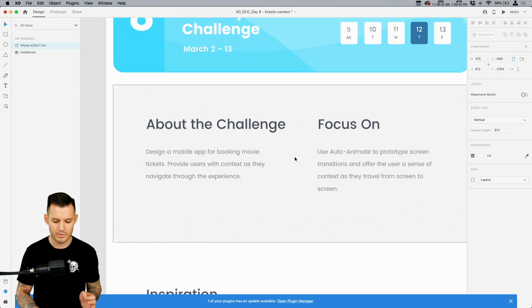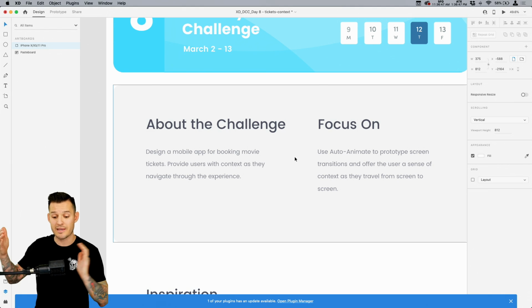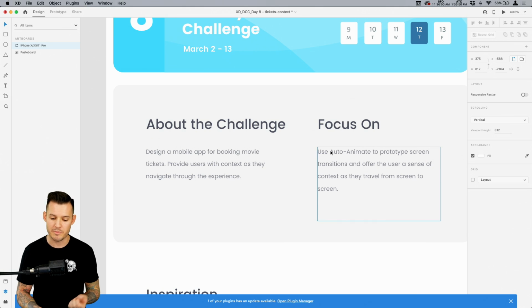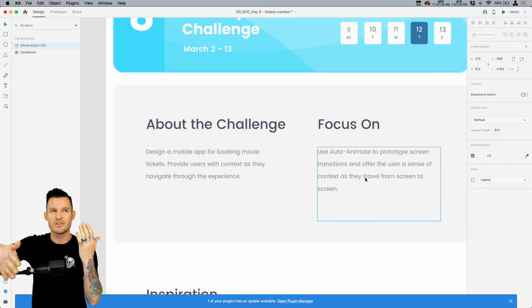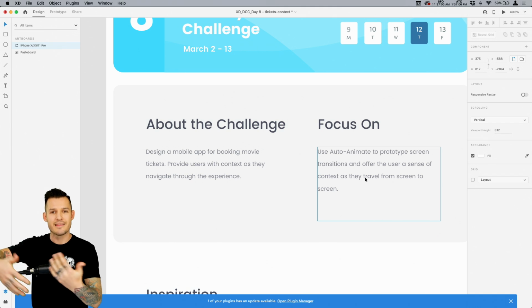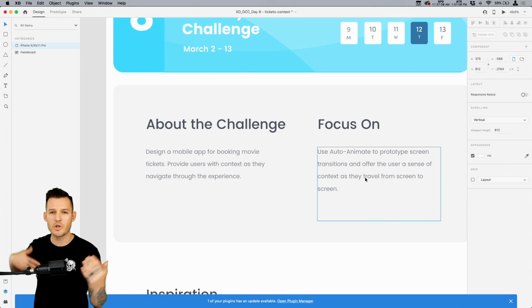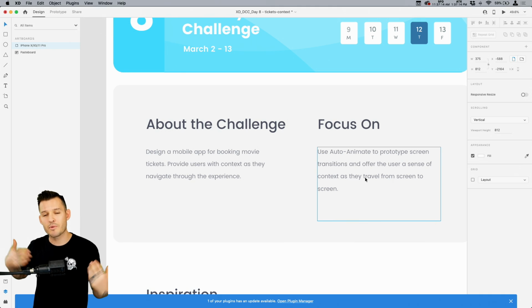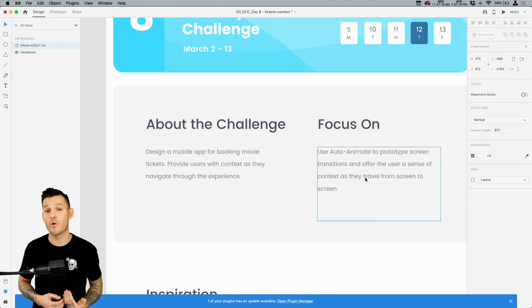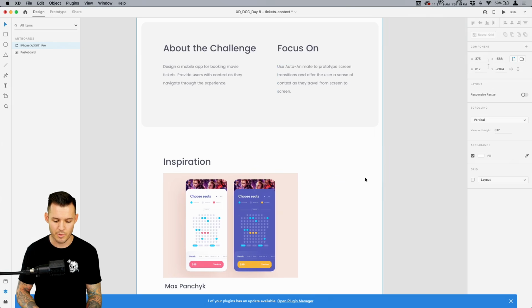I'm going to design a mobile app for booking movie tickets, right? We want to provide users with context as they navigate through the experience. We want to use Auto-Animate to prototype screen transitions and offer the user a sense of context. Context being the UX design principle of the day. Offering somebody context says, hey, you're here. It's similar to the day before yesterday when we did overlays. This is another variation of that same principle, right? We don't want to be jumping people out all the time to new screens, refreshing a blank page. We want to give them context from where they've come from to where they now are. We're going to do that in our purchasing experience today.